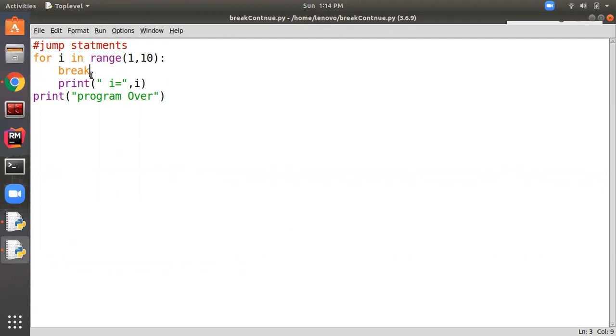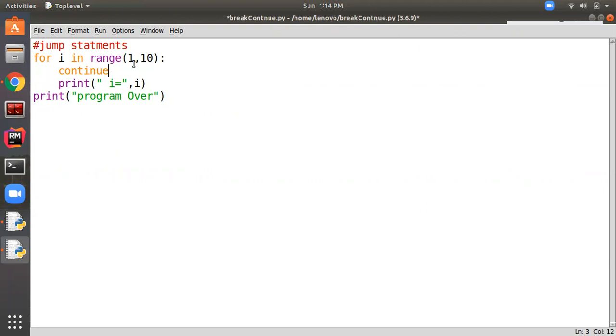As you know, the break statement terminates the loop immediately, doesn't print the remaining statements, and after that it comes out of the loop. Since this is not indented, not in the tab space, it's printing the message program over.